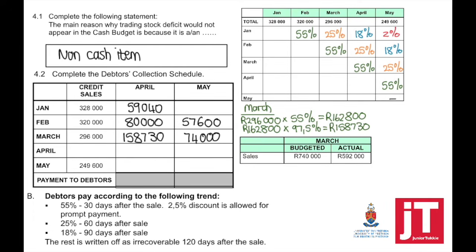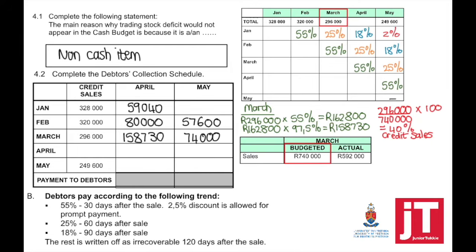I want to find out what is the percentage that is sold on credit and then what is the percentage cash. So if we've got the total sales and we use the figures now for March and we take the credit sales divided by the total sales times 100, it means that the percentage is 40% which is sold on credit. That means 60% is cash, but I don't need that figure now.